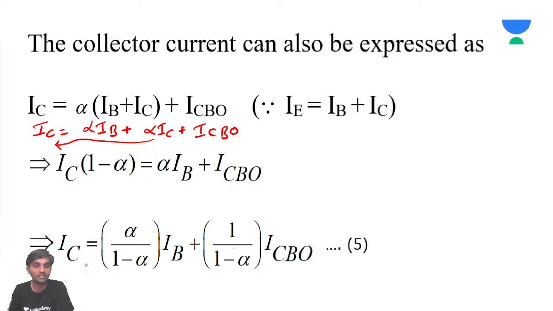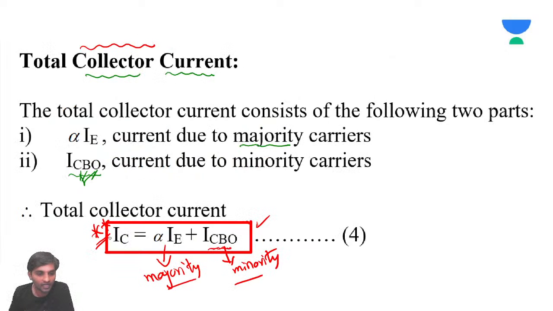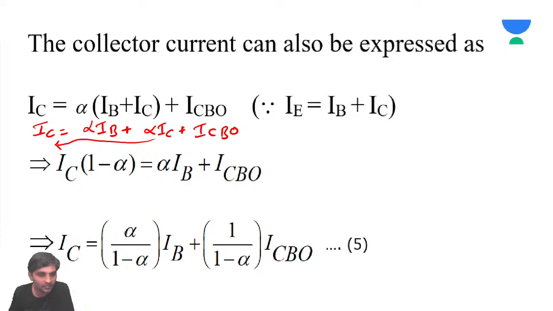See, the previous IC is the collector current in terms of emitter current. And here it is the collector current in terms of base current.